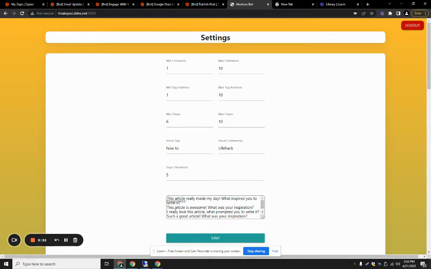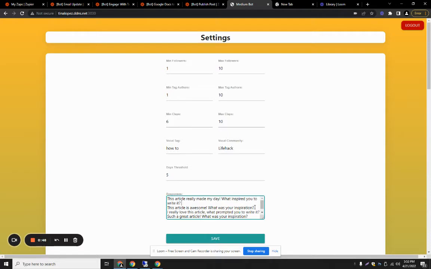As you can see, there are many responses. According to that, the bot will select a response randomly and add it on the follower's article, and I will show you what I mean. So this is how it works.